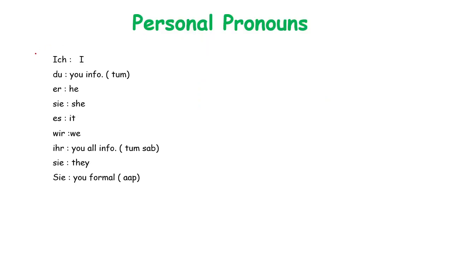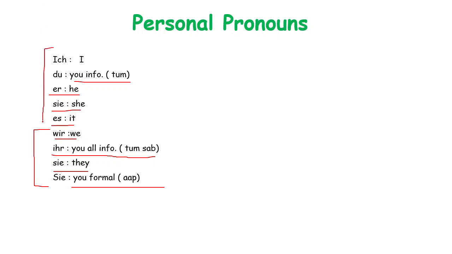Let's see the personal pronouns. Ich, I. Du, you informal, tum. Er, he. Sie, she. Es, it. Wir, we. Ihr, you all informal, tum sab. Sie, they. Sie with a capital S, you formal. These all are the plural personal pronouns. These all are the singular.